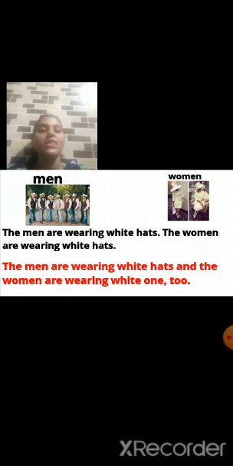By using the conjunction "and", and at the end of the sentence, which two words will you add? "Ones" and "too". So how will you write the sentence? Let's see. The men are wearing white hats and the women are wearing white ones, too. How will you read the sentence? The men are wearing white hats and the women are wearing white ones, too. Now let's see the next example.